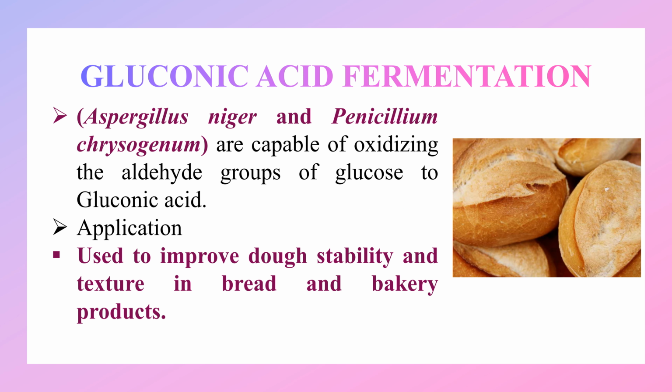Type 7: Gluconic acid fermentation. Aspergillus niger and Penicillium chrysogenum are capable of oxidizing the aldehyde group of glucose to gluconic acid. Application: used to improve dough stability and texture in bread and bakery products.